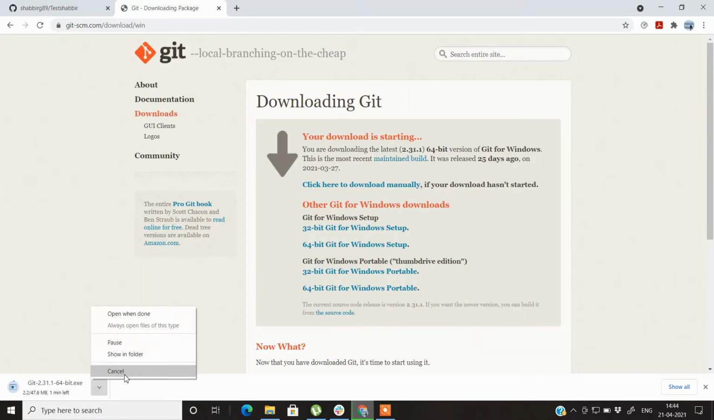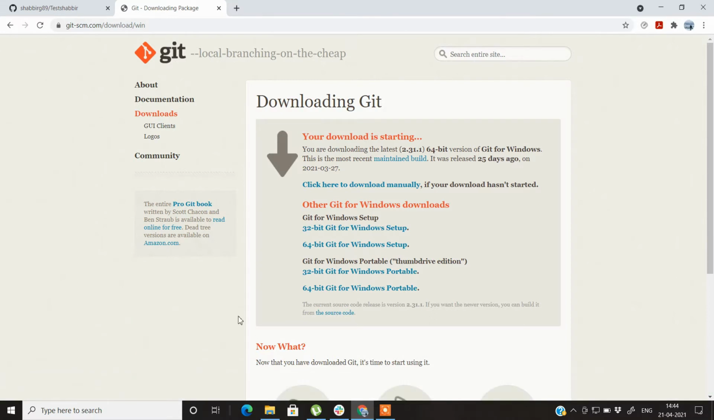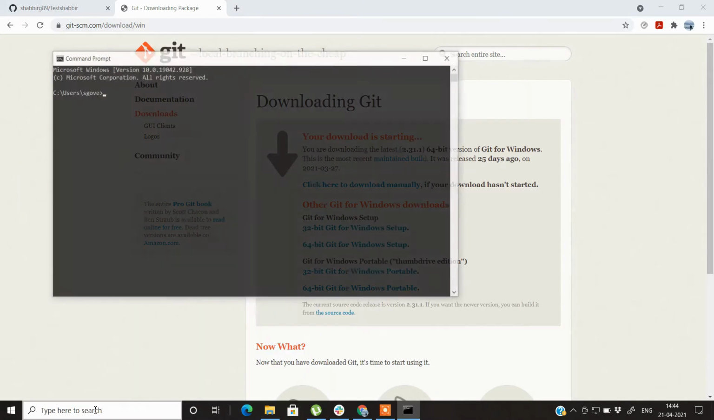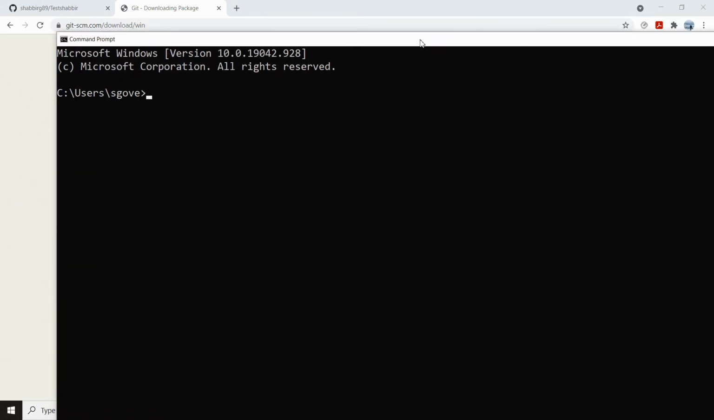Once you have downloaded Git, how do you check whether Git has been installed on your system or not? Let's open the command prompt. So this is the command prompt. Now let's check for Git. Just write git --version and press enter.